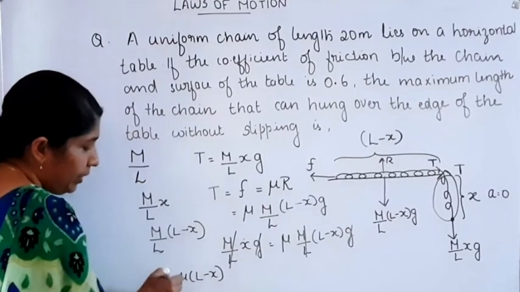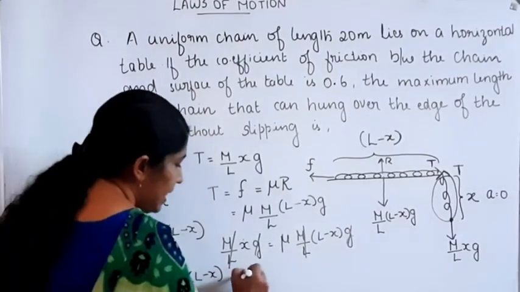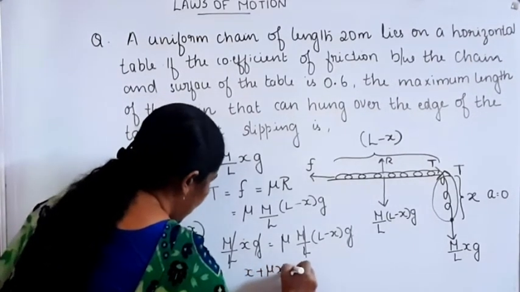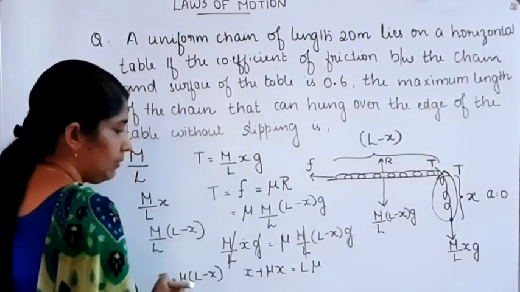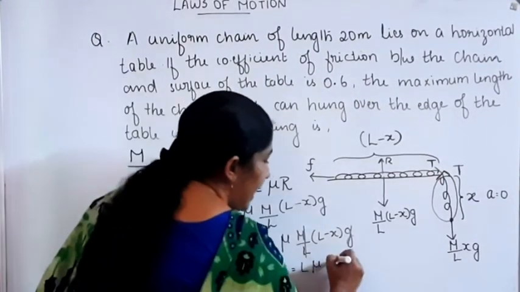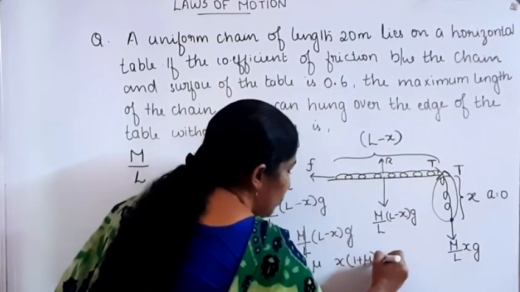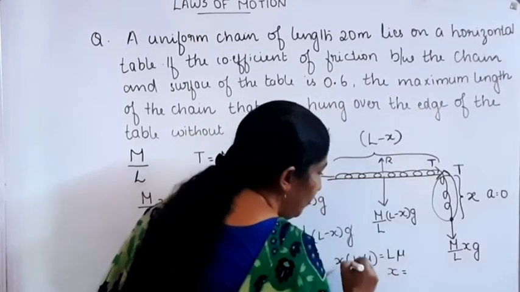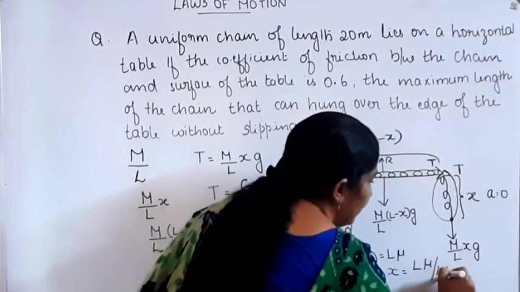On rearranging this, we can write X plus mu X equals L into mu. Then X into 1 plus mu is equal to L into mu. So X equals L mu divided by 1 plus mu.